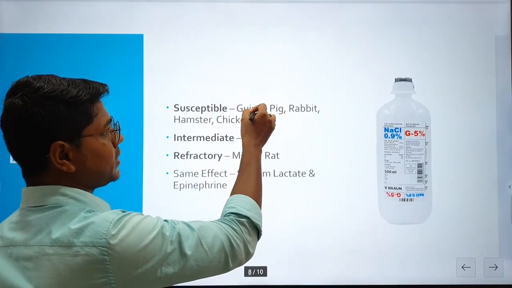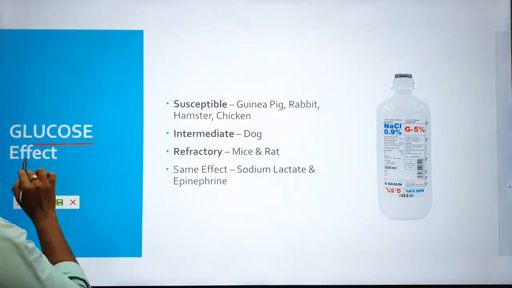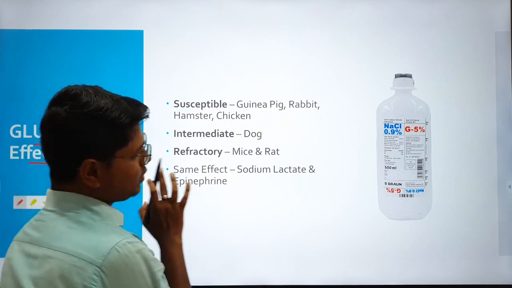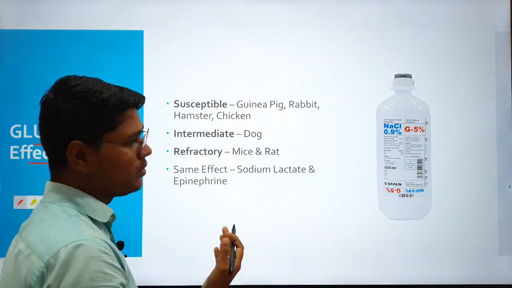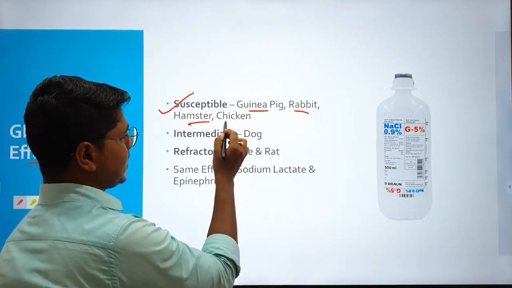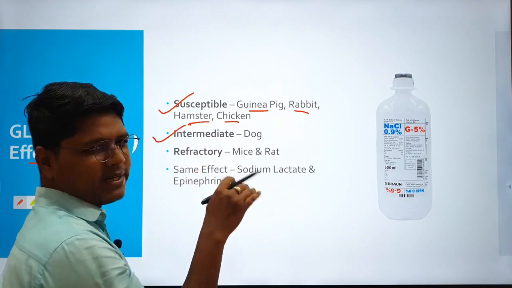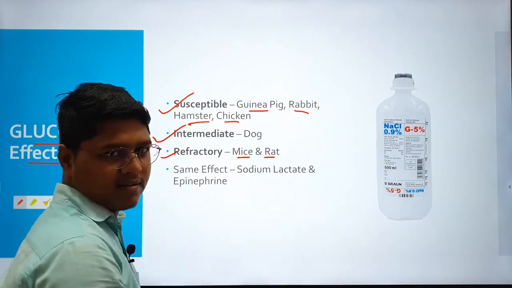Another one, a very important one usually asked in the examination, is the glucose effect. What is the glucose effect? First you should know which animal species are susceptible to it. The susceptibles are guinea pig, rabbit, hamster and chicken. Dog is intermediately susceptible, and mice and rat are refractory.